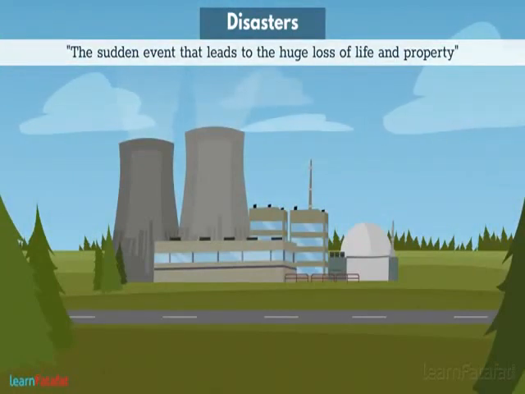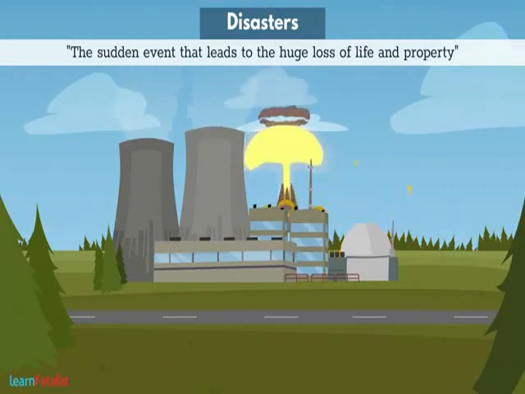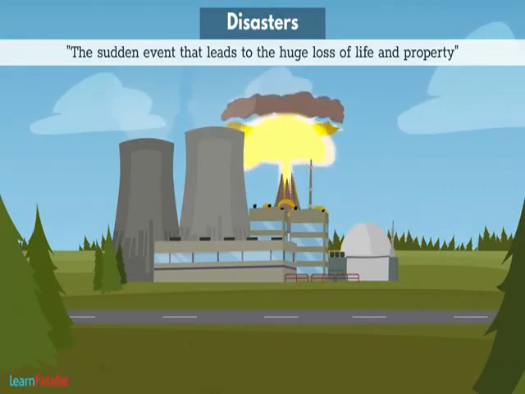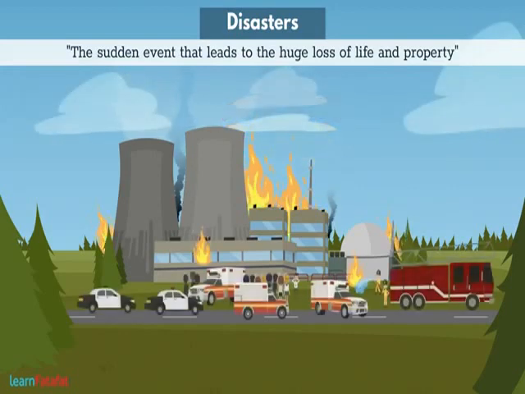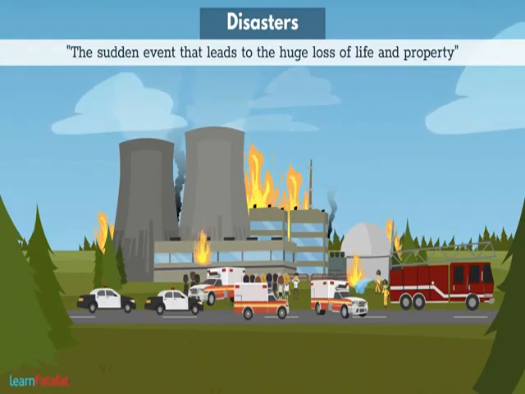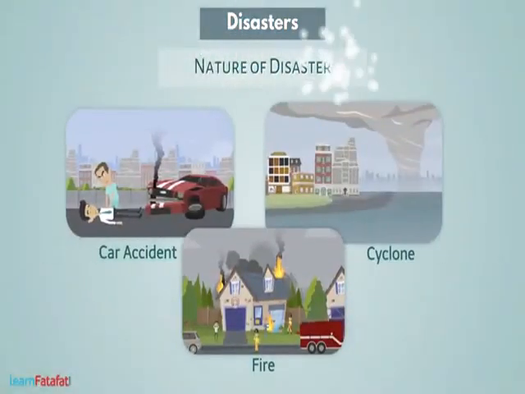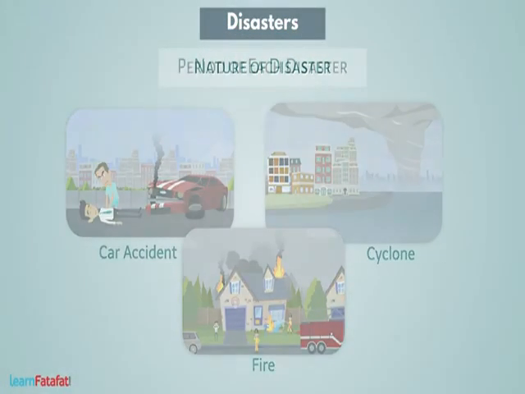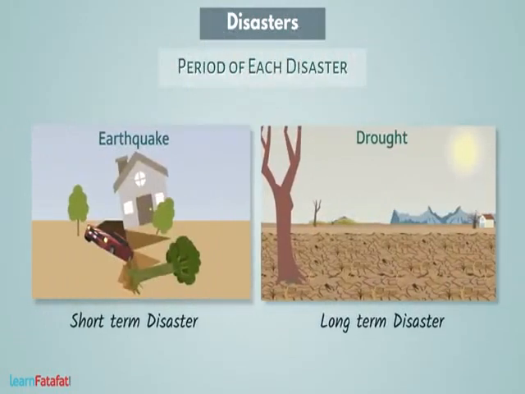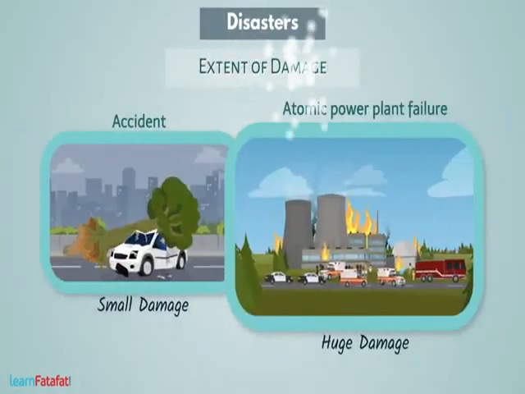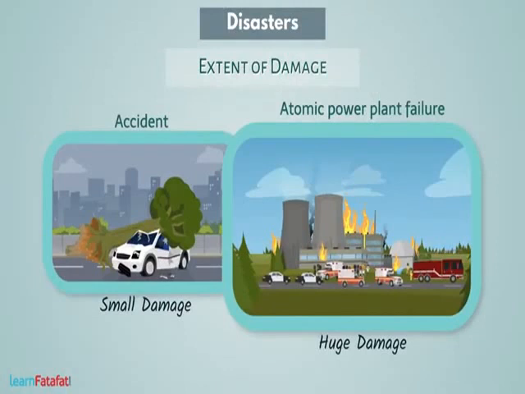The first one is that it is an all of a sudden event which happens without our knowledge. And the second is it causes huge loss to the life, property as well as to the entire environment. As disasters occur unpredictably, it is not possible to take precautions. Note that disasters are different in terms of nature of disaster, period of each disaster, and extent of damage it can cause. Let's try to classify them.